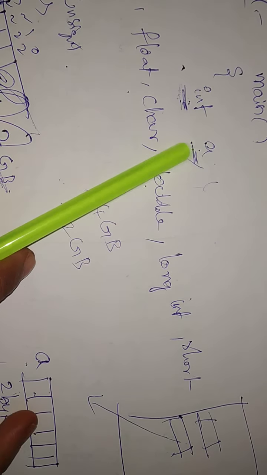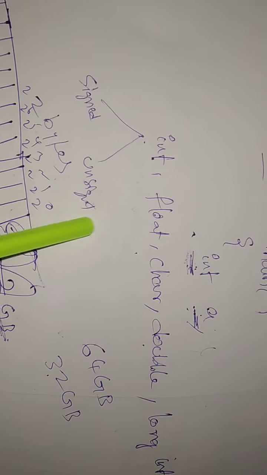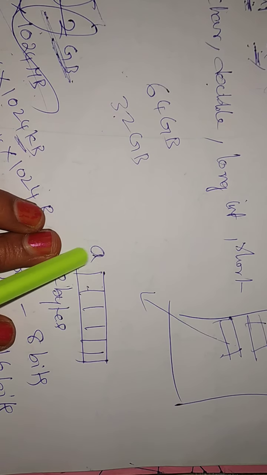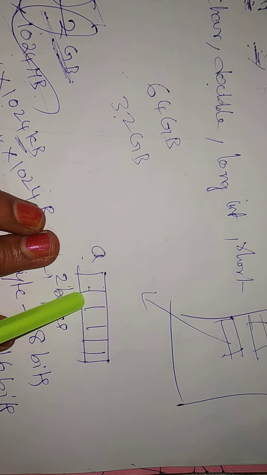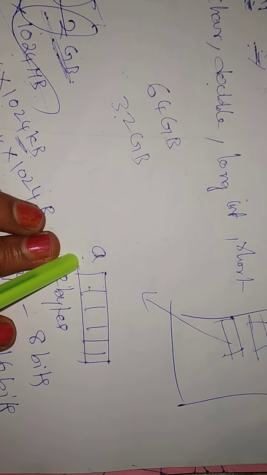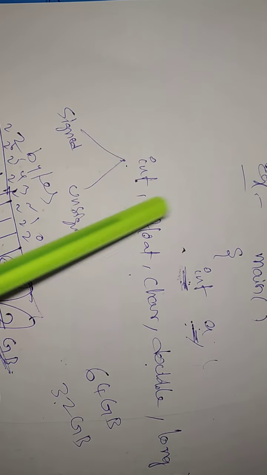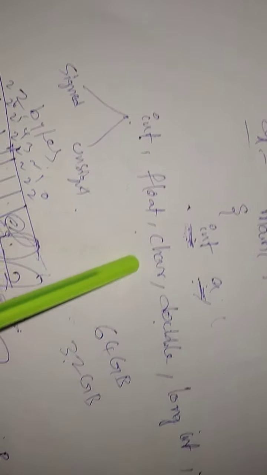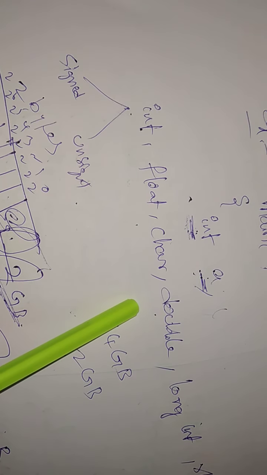Immediately it creates a memory for that. What type of memory is created is told by the data type. If it is int, 2 bytes, float 4 bytes, char 1 byte, double 8 bytes.